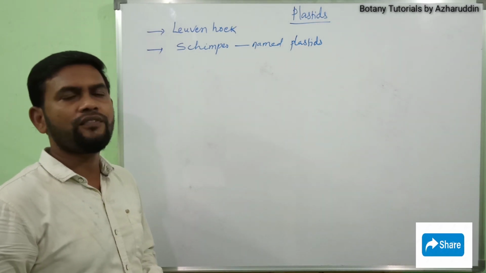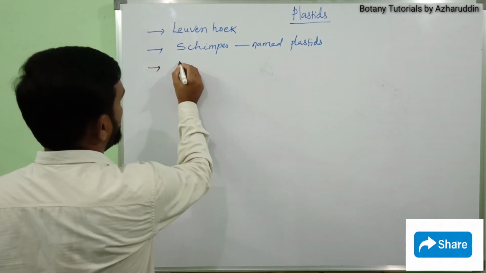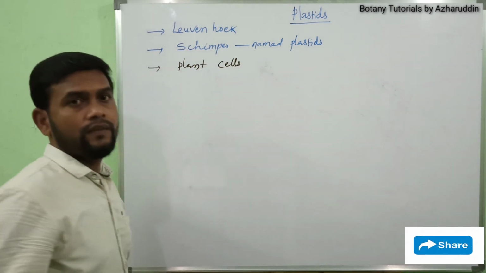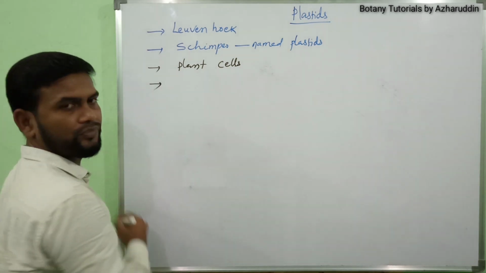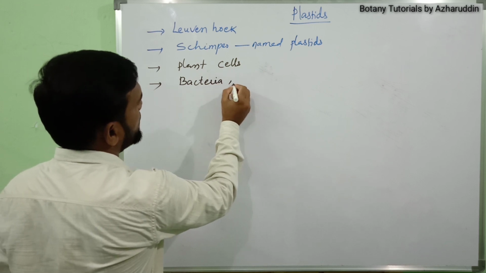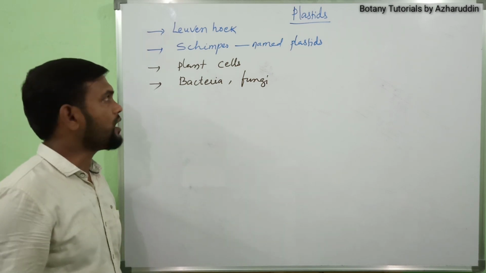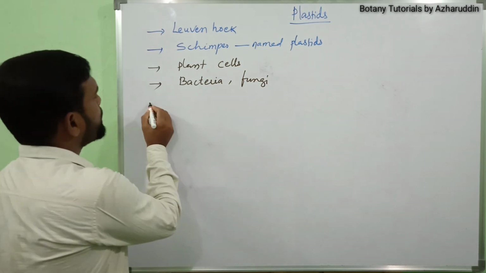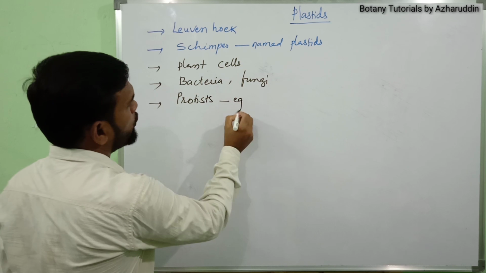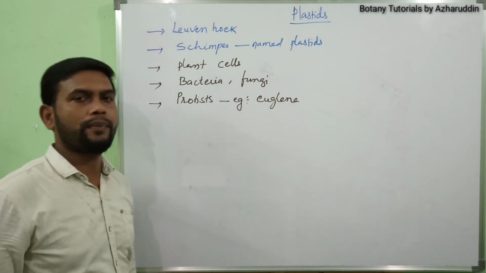Plastids are mainly found in plants. They are characteristic of plant cells. They are absent in bacteria and fungi. These plastids are also rarely found in some protists, for example, Euglena. In Euglena, plastids are present.